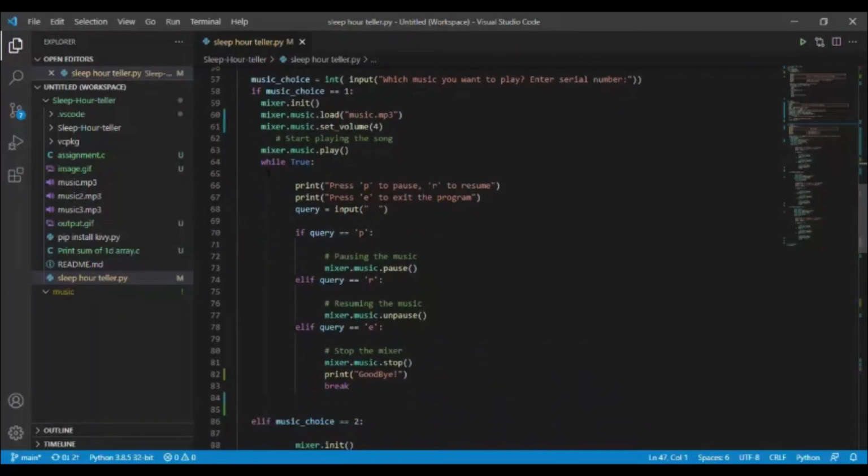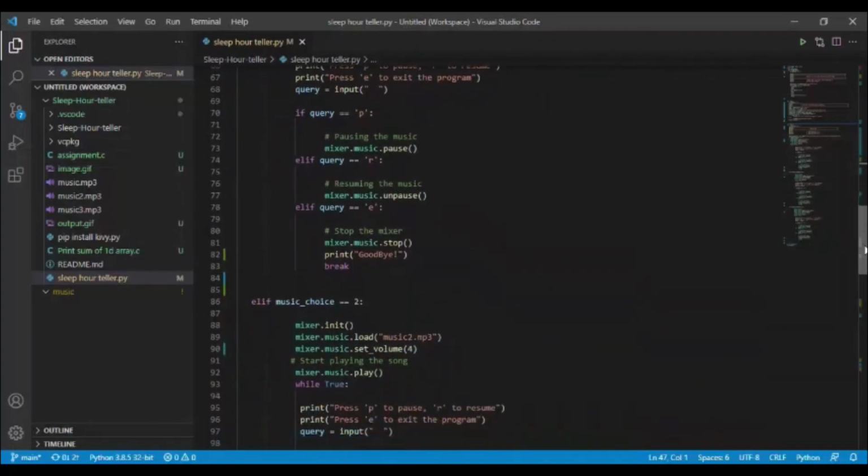And this while loop will have: press P to pause, R to resume, and E to exit the program. If you enter P then it will pause the music, if you enter R then it will resume the music, and if you enter E then it will stop the music.